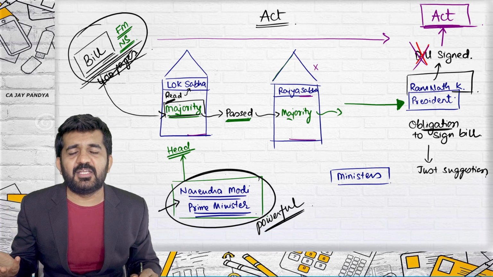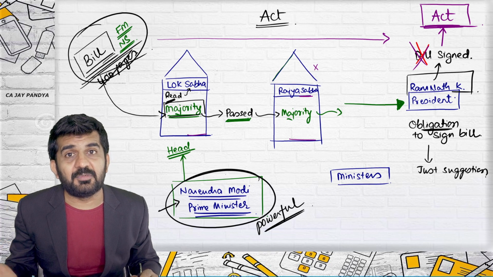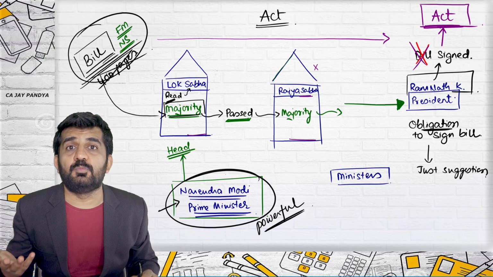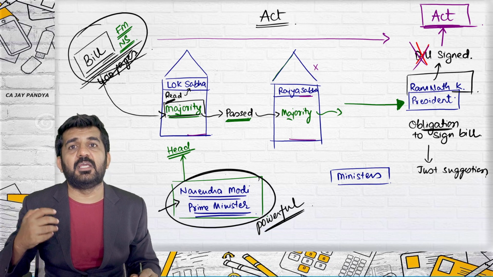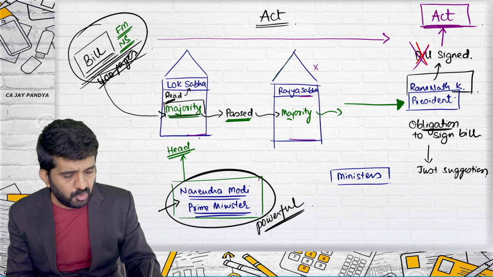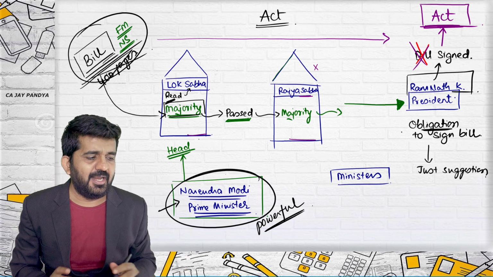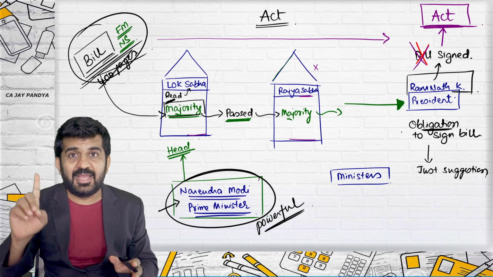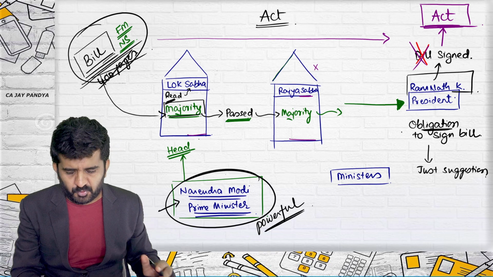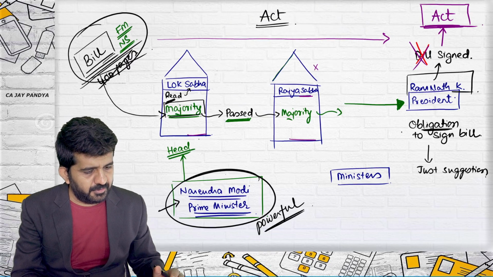Some amendment is required for Income Tax Act, some amendment is required for GST, some budget is to be made of India, how much money will be given to agriculture, and all this they want to pass in Lok Sabha, Rajya Sabha and President. Is it all right? Then who is having that finance portfolio? Nirmala Sitharaman?